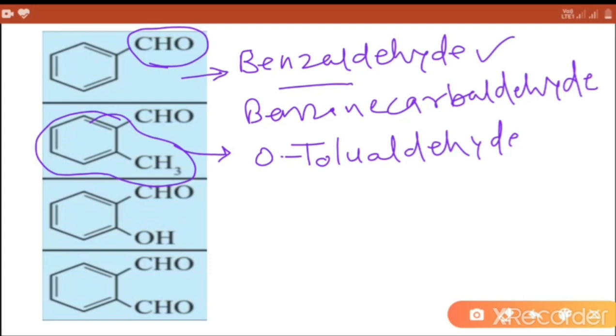So orthotolualdehyde, this is common name, and IUPAC name is given by using CHO as a parent compound. So with respect to CHO or aldehyde group, methyl group is present at second carbon atom. So IUPAC name of this compound is 2-methyl benzaldehyde.